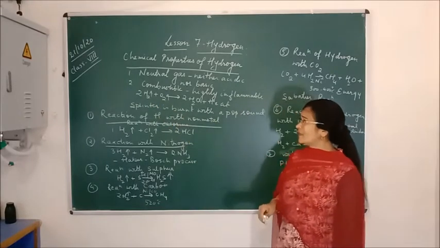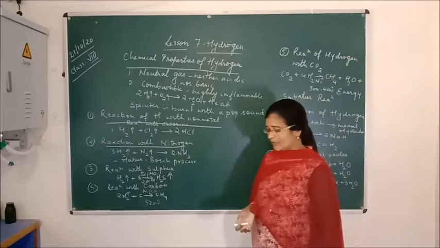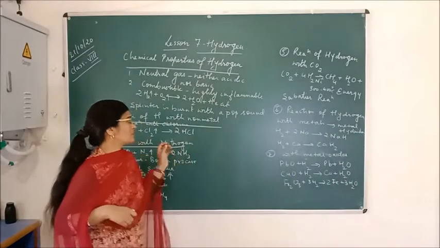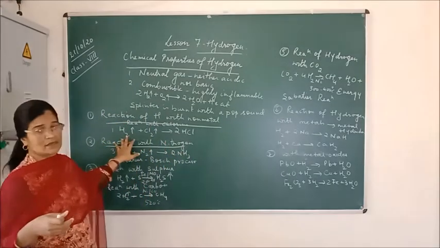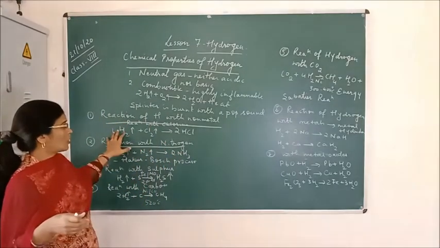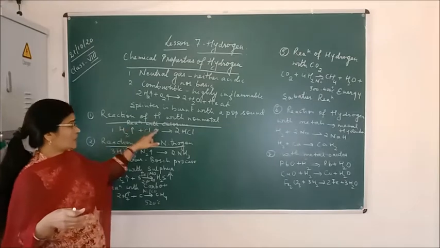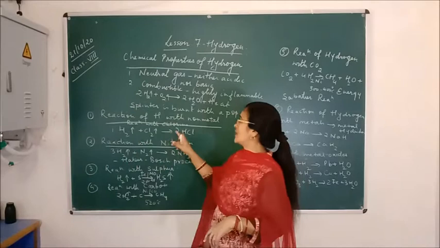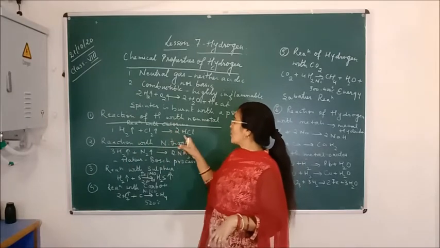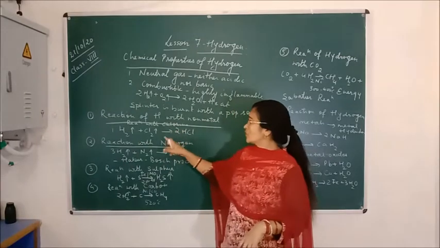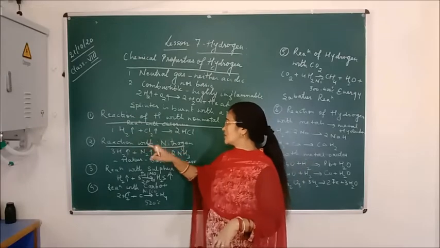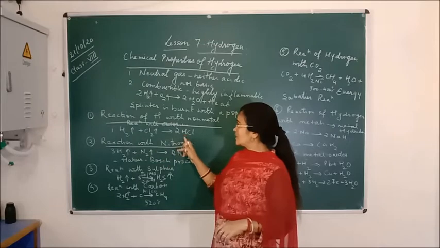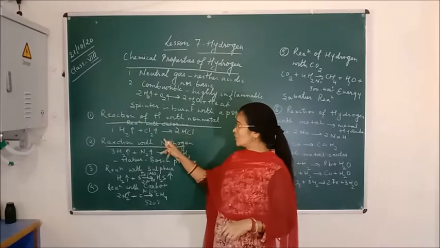Now, let us talk about the chemical reactions of hydrogen with metals as well as non-metals. First, take a non-metal like chlorine. Chlorine is a non-metal, and when hydrogen combines with chlorine, it forms hydrochloric acid. Chlorine is a gas and hydrogen is also a gas, and both combine to form hydrochloric acid. This is the reaction with the non-metal chlorine.